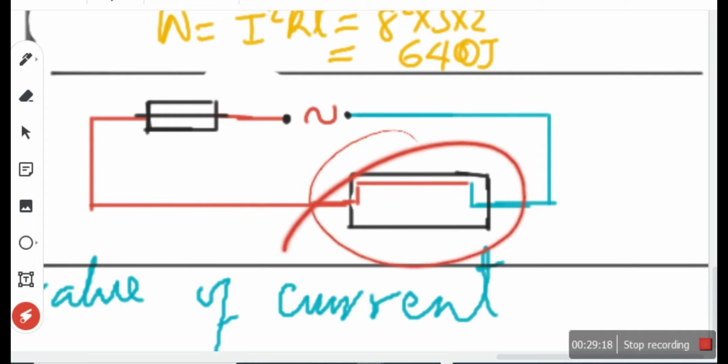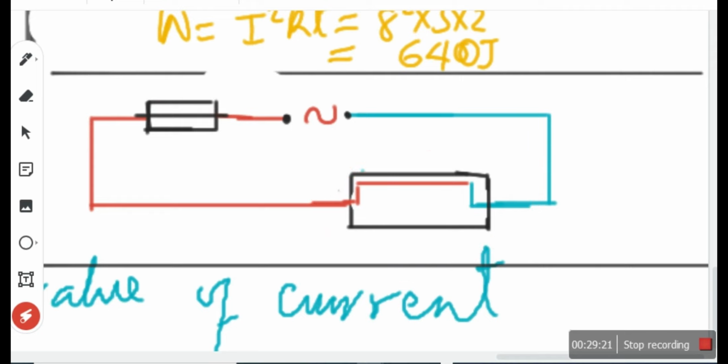Now, if this component I'm circling is completely insulated, what we call double insulation, it does not require an earth wire. But if there's any danger of a part of it being exposed, a metallic part of it, a conducting part of it that can be exposed to the human body, you need an earth wire. This is how and why we need an earth wire. First of all, this is how it works.